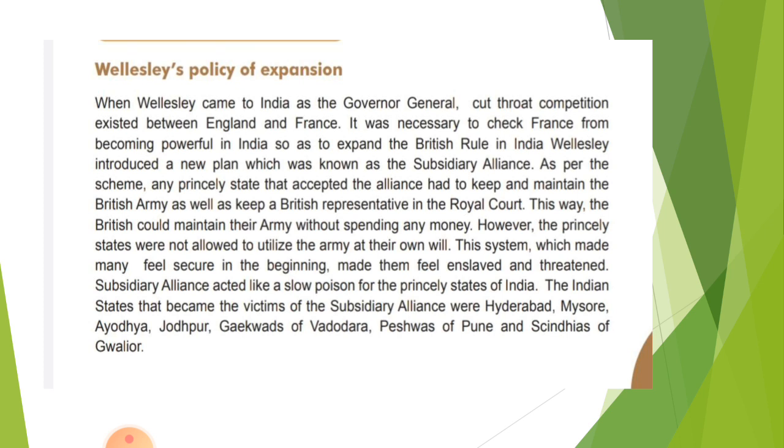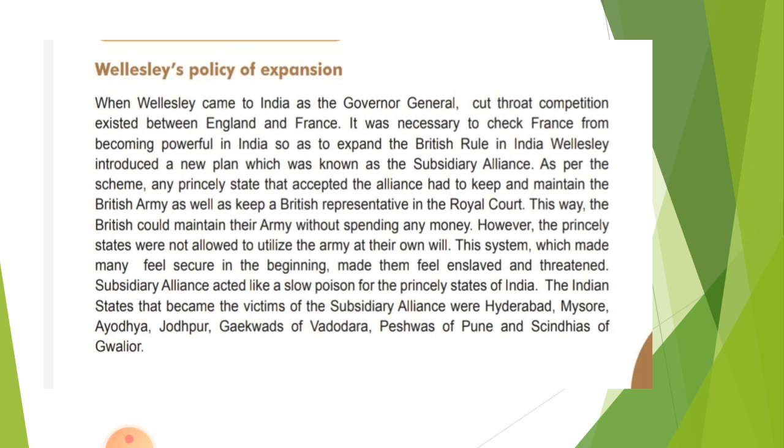And what is the meaning of subsidiary alliance? It was a scheme implemented by Governor General Wellesley. The company provided protection to the Indian rulers who accepted the secondary rule. As per the scheme, any princely state that accepted the alliance had to keep and maintain the British army as well as keep a British representative in the royal court.